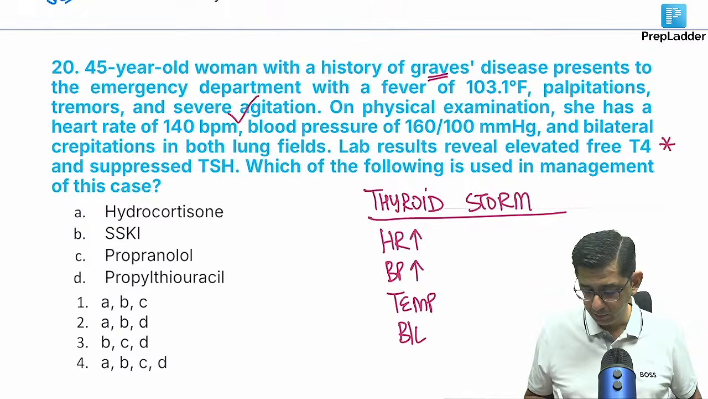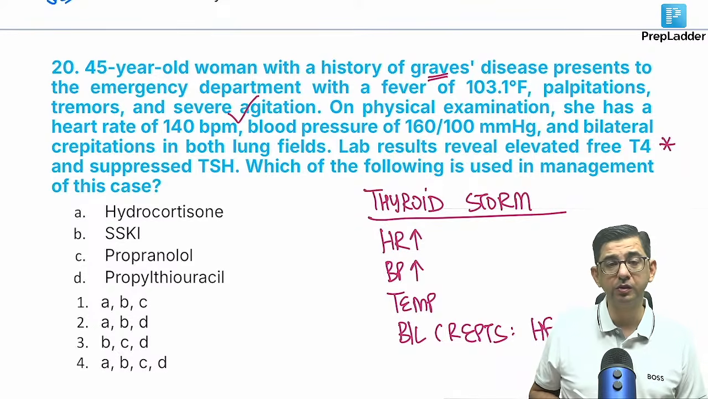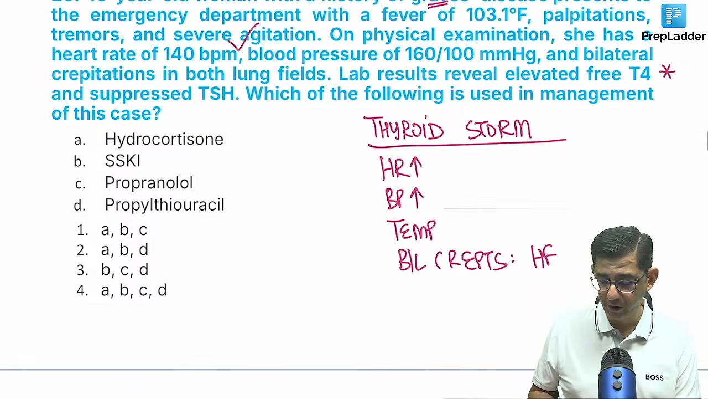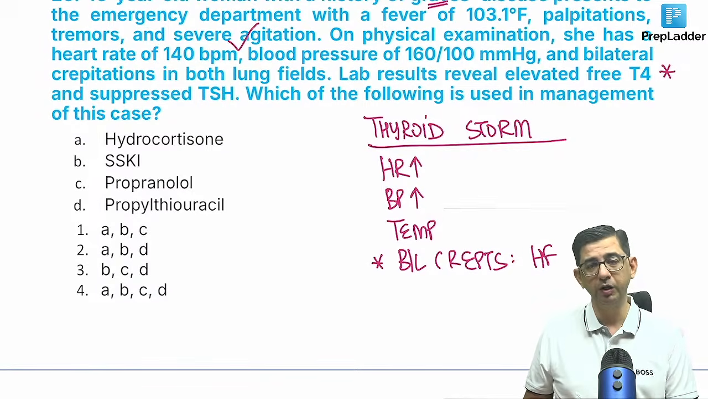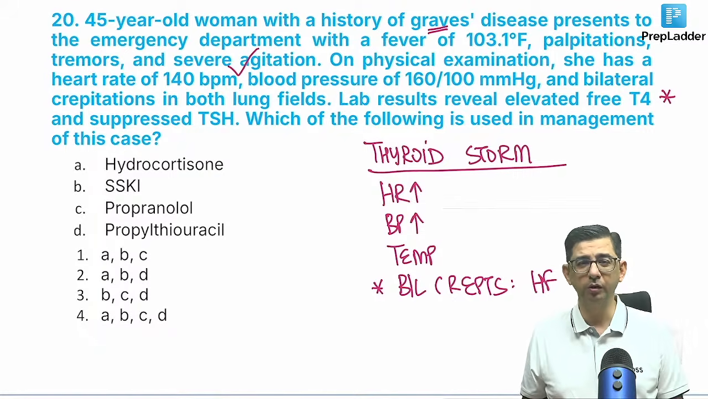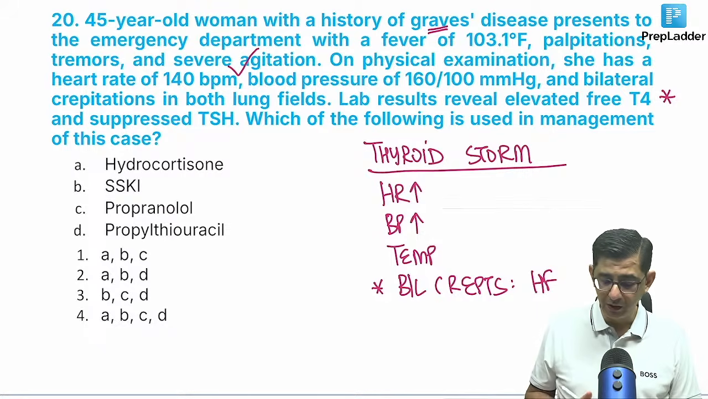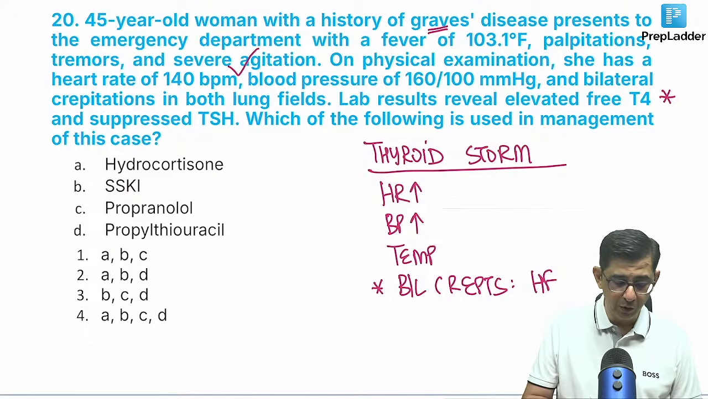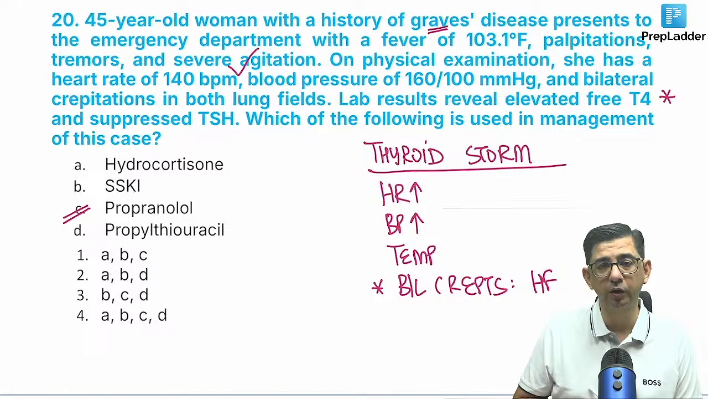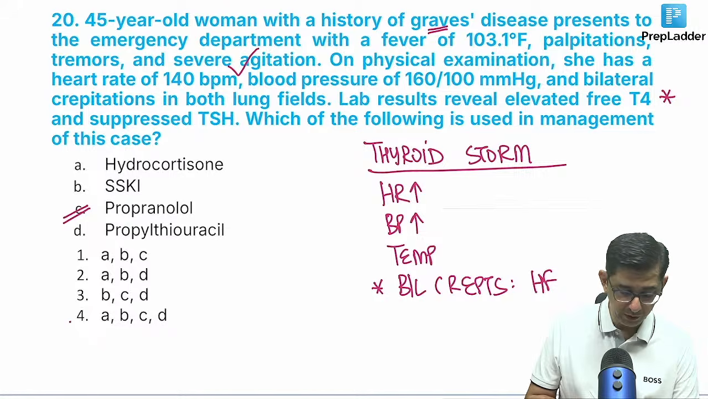Those bilateral crepitations are telling me that the patient is probably going into heart failure, and therefore you can work out that you cannot give propranolol to somebody where the patient is already in heart failure. Even in the thyroid storm discussion right here in front of you, I think this is a PYQ, I don't remember the year, but the point is thyroid storm is causing heart failure. So we don't give beta blockers in a heart failure case, so propranolol will be out. So the answer cannot be A, B, C, D in this question.